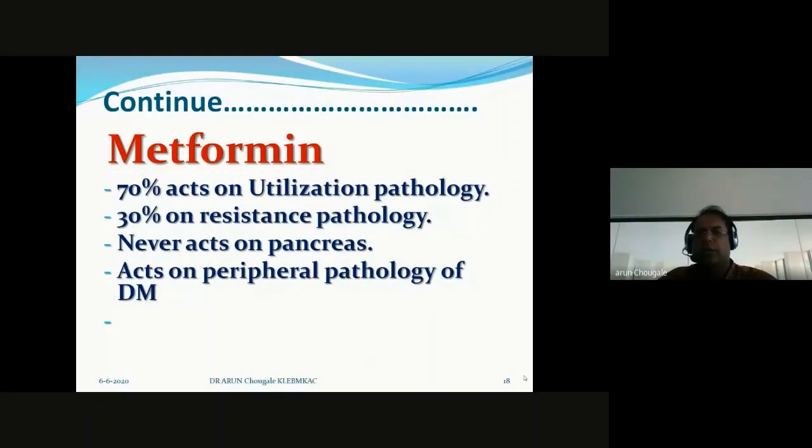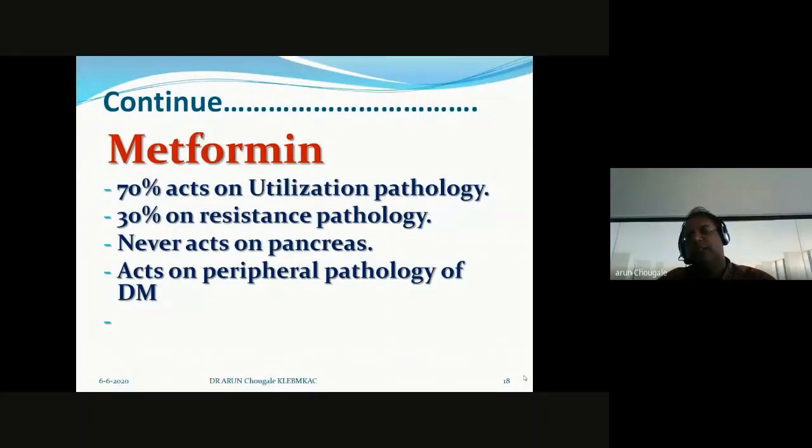I already talked about what utilization pathology is. Here the pancreas is working properly. The quantity of insulin from the pancreas to the body is sufficient. The production of glucose is normal, but the utilization by the organs is improper. Because of that, the level of glucose in the body goes on increasing. So metformin works on this issue. It helps the organs utilize glucose properly and maintain the sugar level.